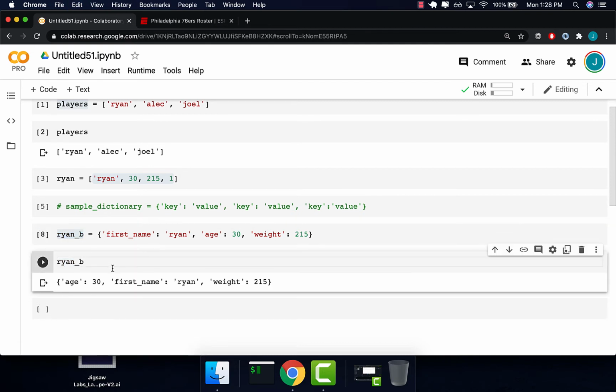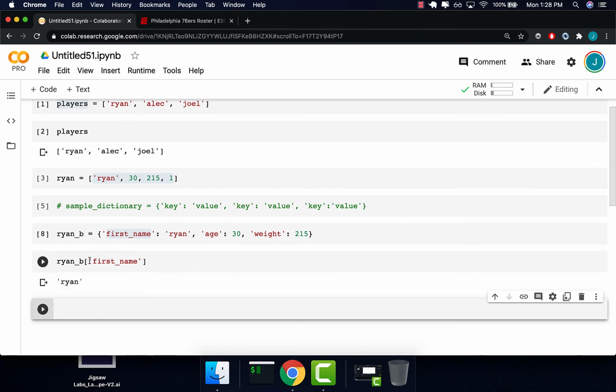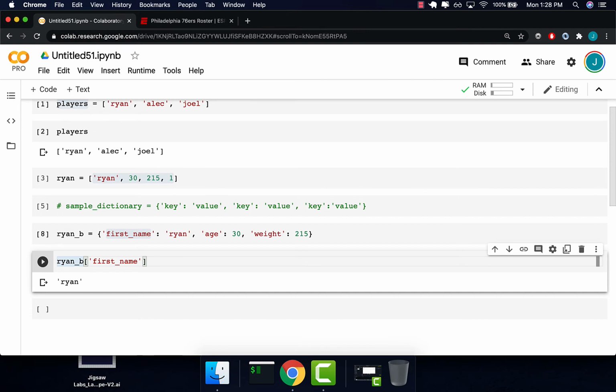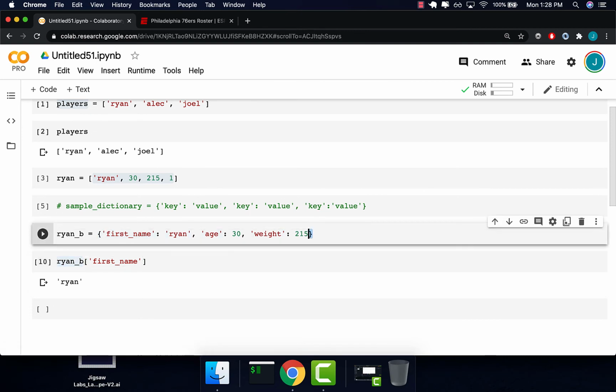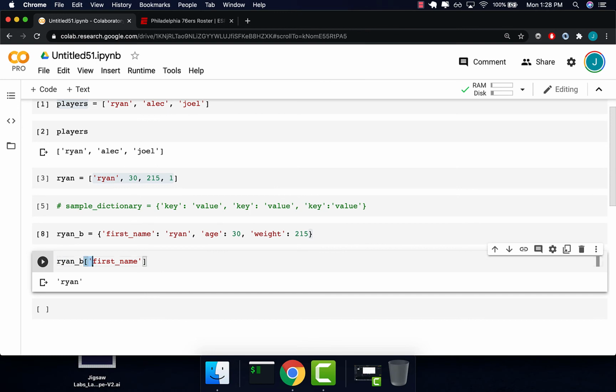By the way, also notice that we didn't keep the order here. Here I start with first name. That's because in dictionaries the order isn't important, because the way we're going to get data is by asking questions. And those questions are going to be, what's the value that corresponds to this key? If I want to know the first name, I'm going to ask what's the value that corresponds to first name? So Ryan, square bracket, first name, square bracket. Weird, right? Even though I define it with the squiggly bracket, I access the information with the square bracket.